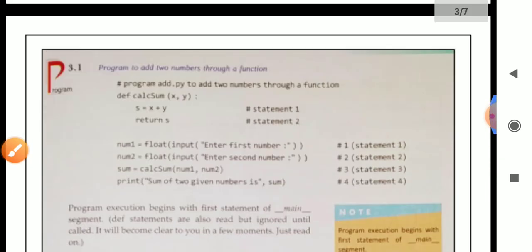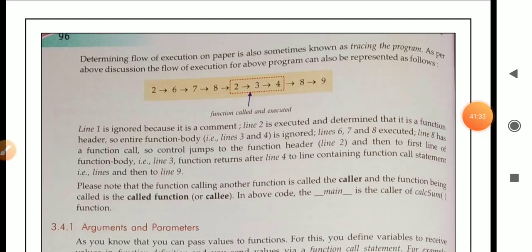Determining the flow of execution on paper is also sometimes known as tracking the program. As per the above discussion, the flow of execution for the above program can also be represented as follows.